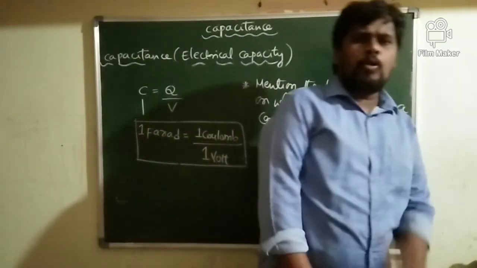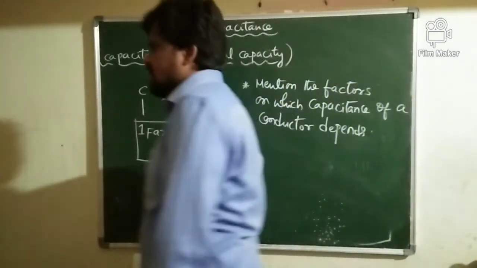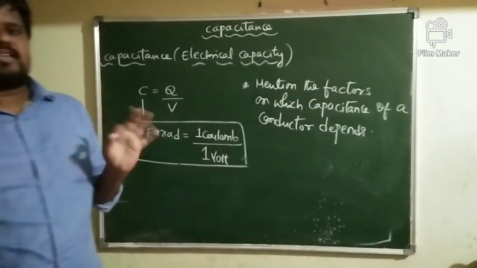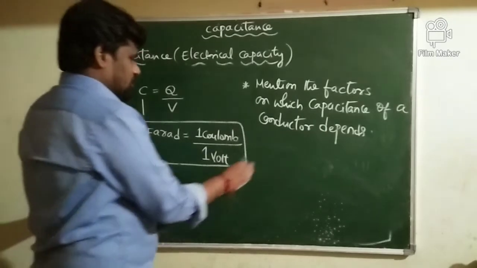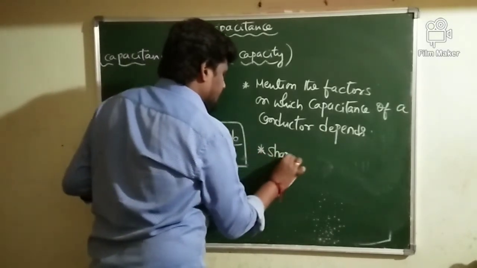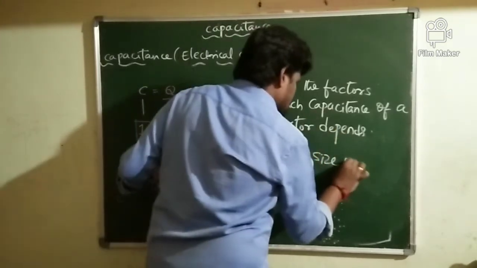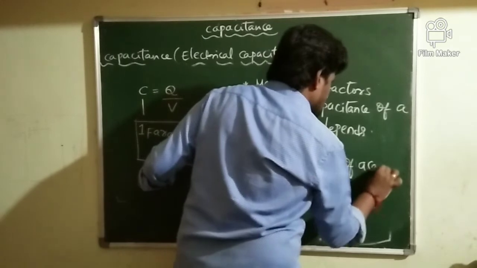One important factor on which the capacitance of a conductor depends is the shape and size of the conductor.